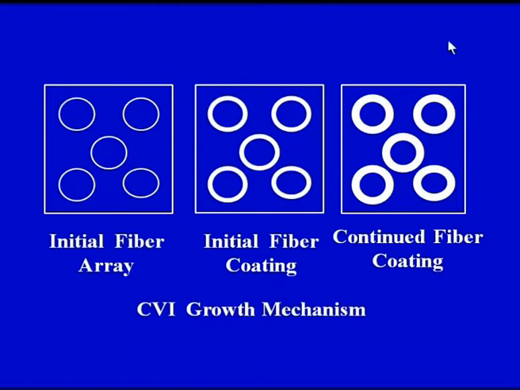So, we can see this is the initial fiber array, which has a porous structure. Then initial fiber coating by the material being deposited because of the gaseous reactants, and continued fiber coating. So we are increasing the diameter of the fiber, the coating is taking place all around the fibers, the density of the composite is increasing and the porosity is reducing.